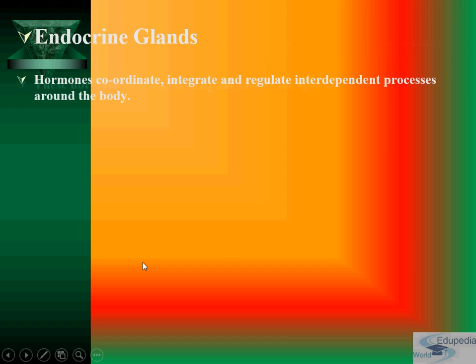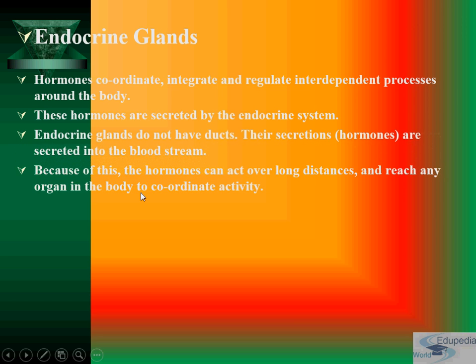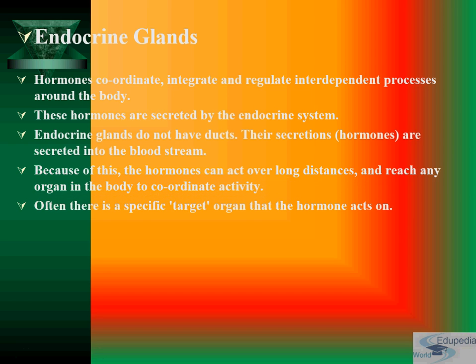Now let's see endocrine glands in detail. Hormones, as we know, are the products of the endocrine gland. Hormones coordinate, integrate and regulate interdependent processes around the body. These hormones are secreted by the endocrine system.